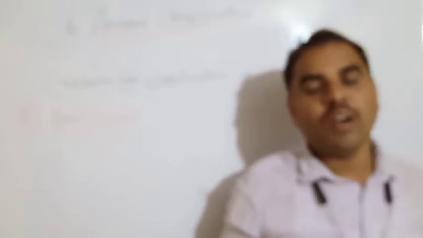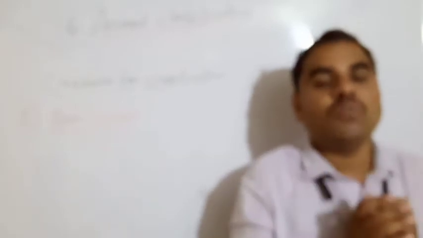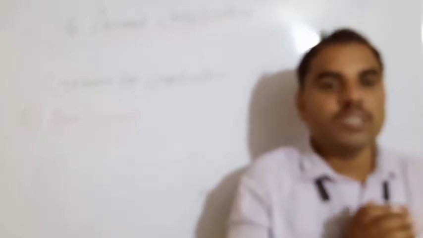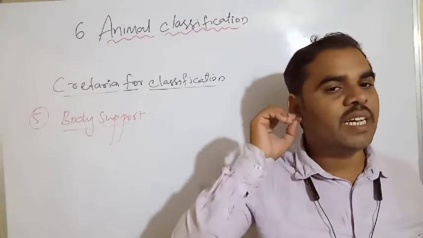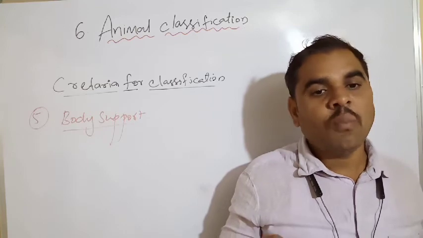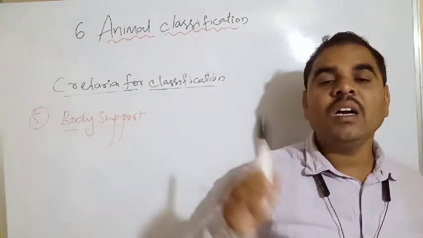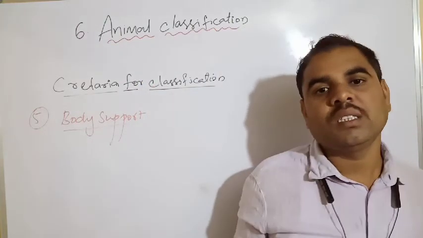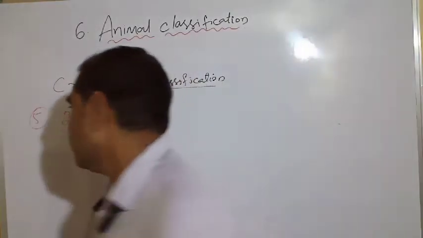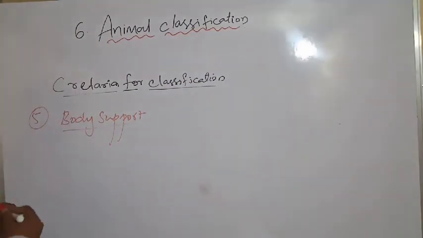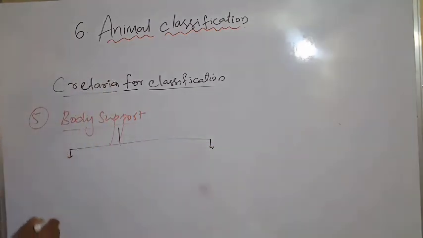Without bone, we can't do any of this. Bones give a specific structure to our body. The nose also has bone, and the ears and hands too. We can walk, we can run. We can hold the marker with the help of the skeletal system, which means the bones in our body. For example, it is also divided into two types. What are they? One is exoskeleton.